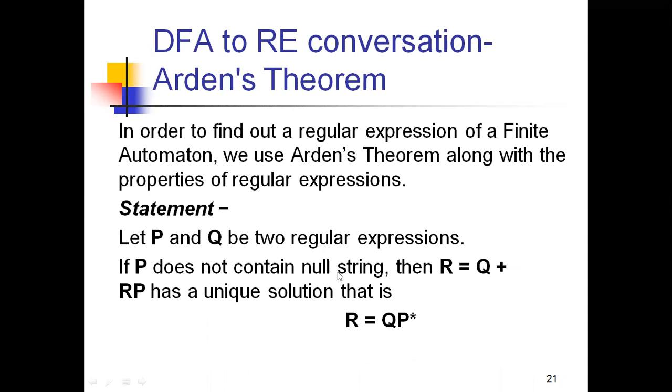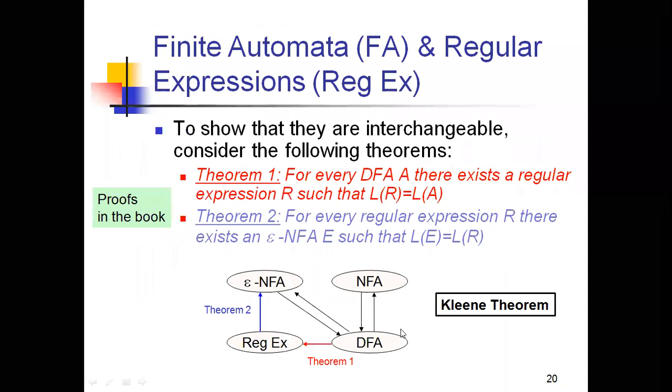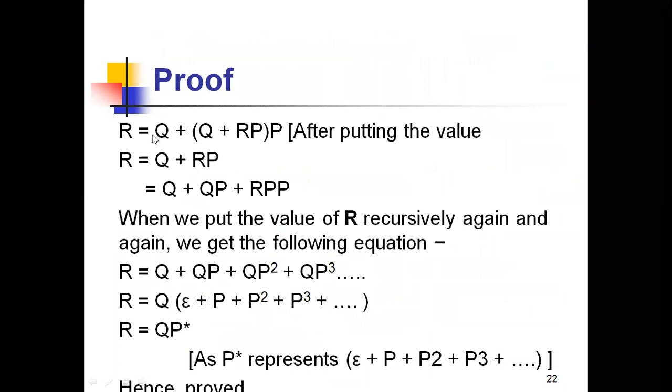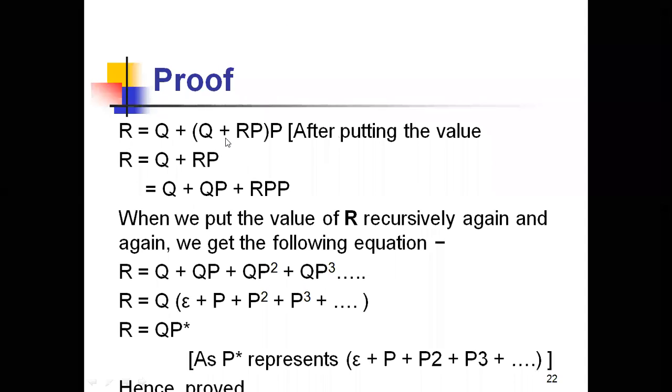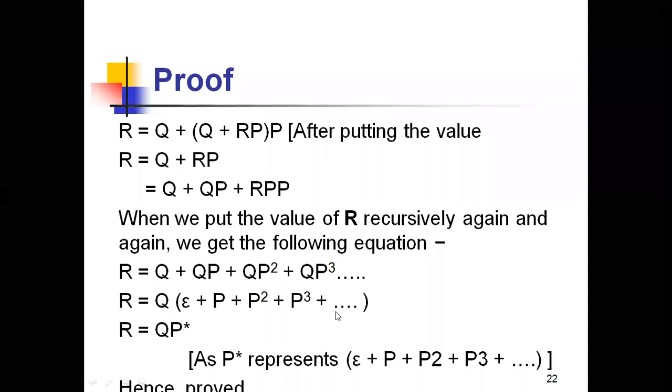If P does not contain the null string, then R is equal to Q plus RP. You take the equation R is equal to Q plus RP and show a unique solution of R is equal to QP star. See what we did here: R is equal to Q plus RP. What is R? Again R is Q plus RP, right? In the place of R, I substitute Q plus RP again.